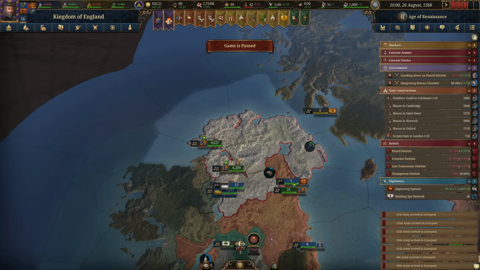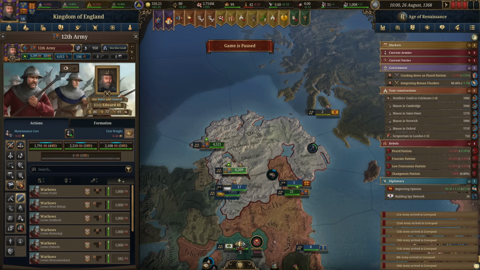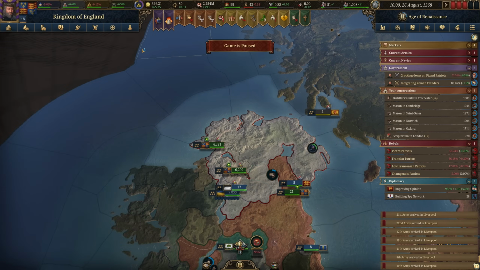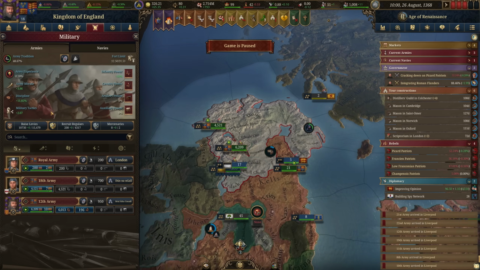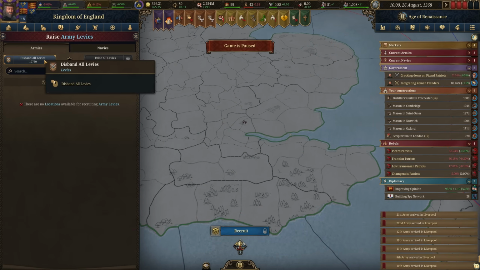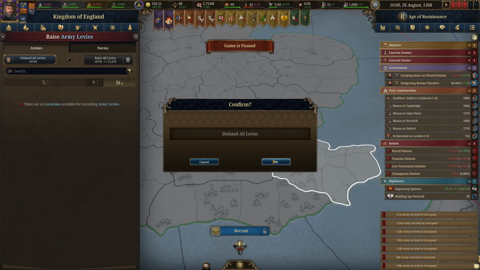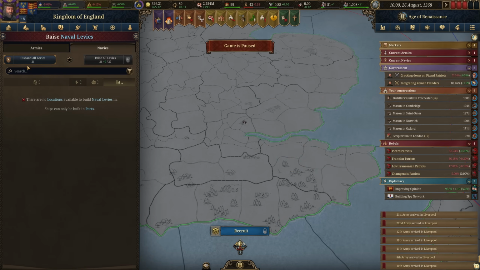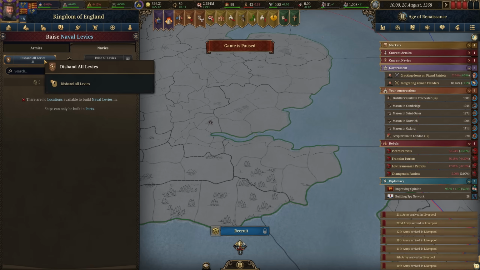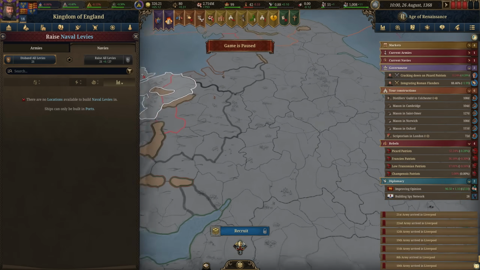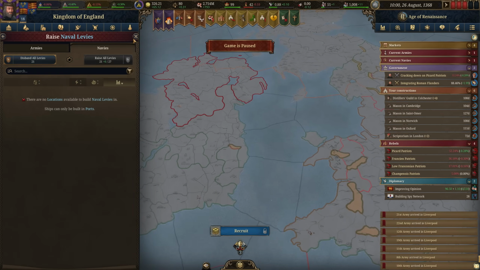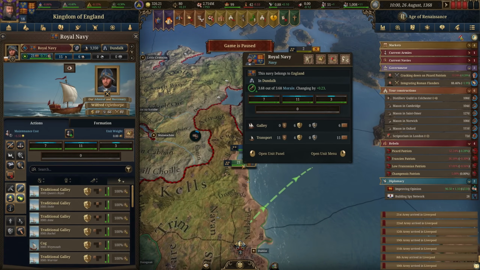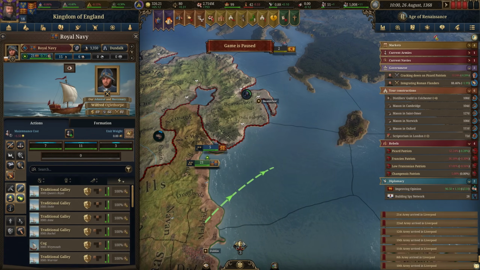So let's go and disband our levies. Could do that the way we've been doing it with this button here. Of course, there's another way to do it. You can also do it through here and just disband all levies. One thing I'm questionable about doing, why I've never actually attempted to do it, is it'll state the entire army or fleet that you have. So we have 21 ships. And so I'm just worried that if you click this, then it would result in it disbanding the entire fleet. That's why I don't use it for that.